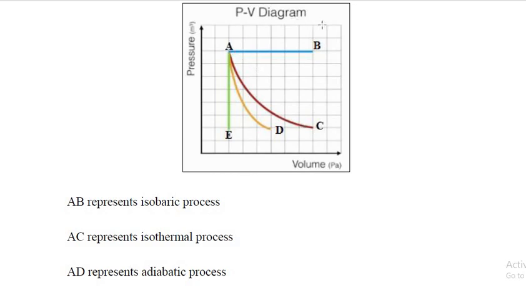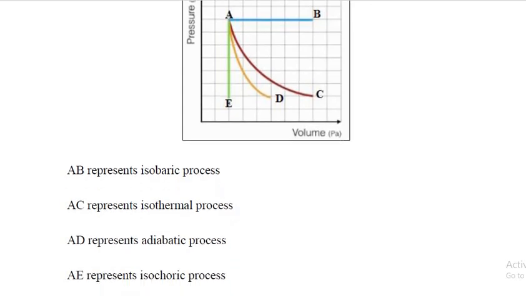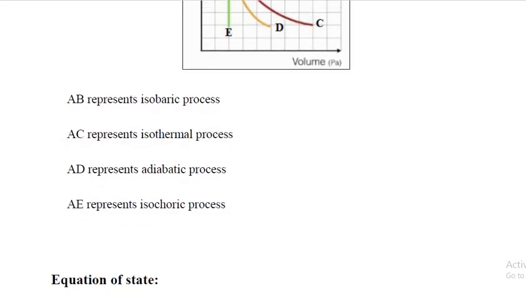Okay, this region AB represents isobaric process. AC represents isothermal process. AD represents adiabatic process. And AE represents isochoric process. Okay, so this is how the PVT diagram is represented.